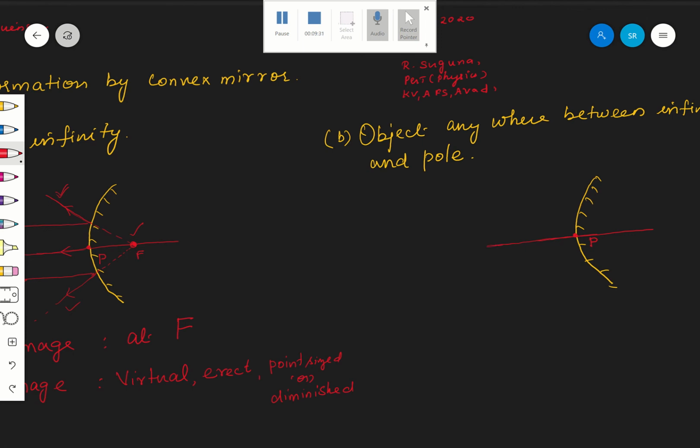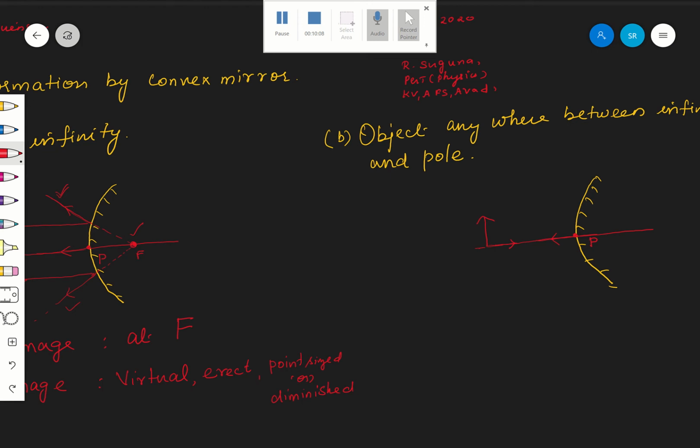Okay, therefore here it is principal axis, anywhere between infinity and pole. No matter wherever I keep, say I am keeping somewhere here, because the left side is a reflecting surface now, so I am keeping the object here. Now two rays. One ray definitely, what is that, along the principal axis. From the object so many rays are going, one by default will be along the principal axis, that will be reflected back, retracing its path.